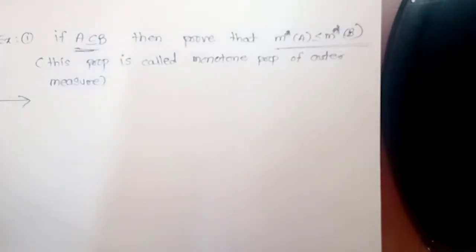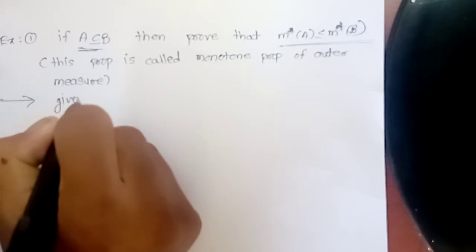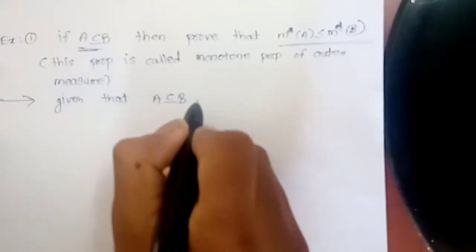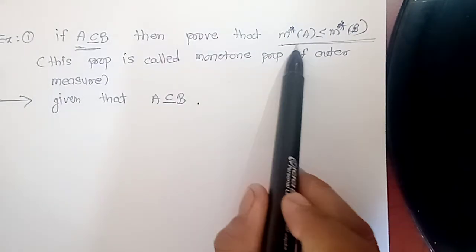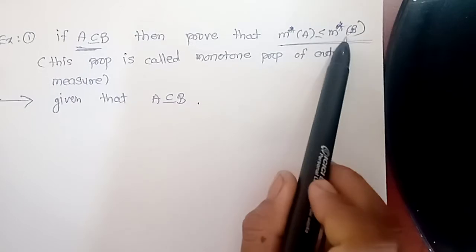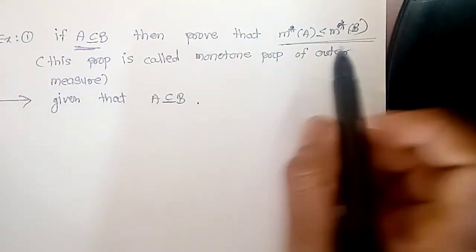To prove this result, we are given that A is a subset of B, and we have to prove the relation between their outer measures. For outer measure, we should think about open coverings.